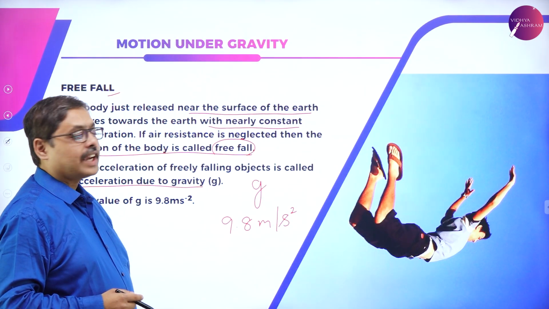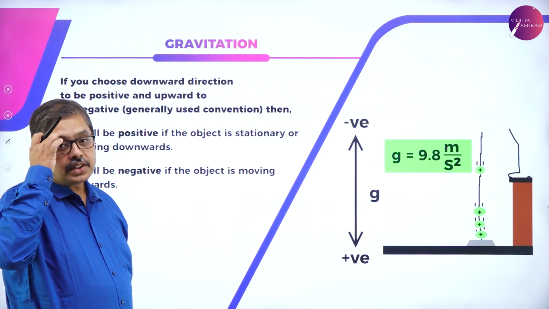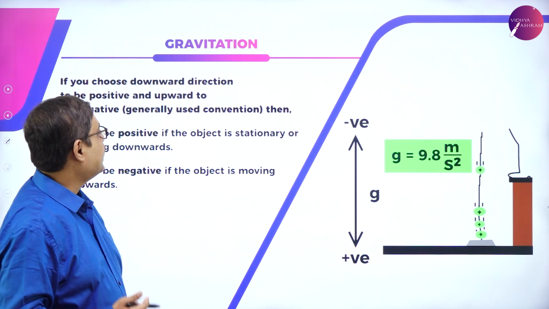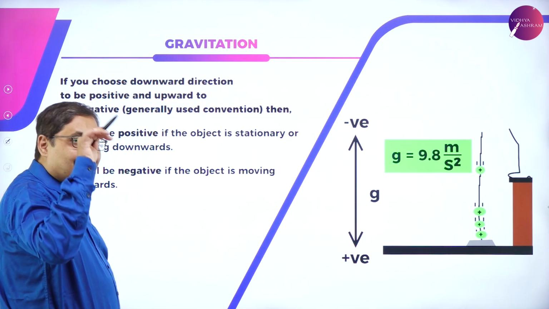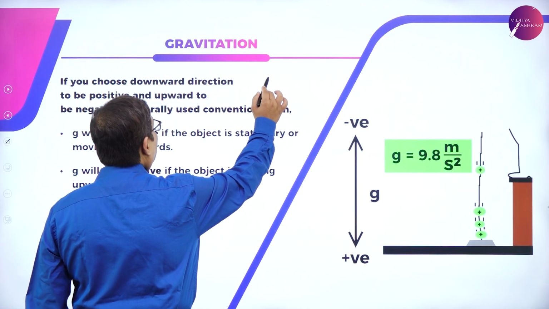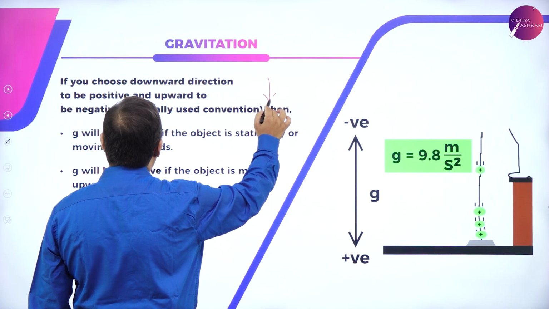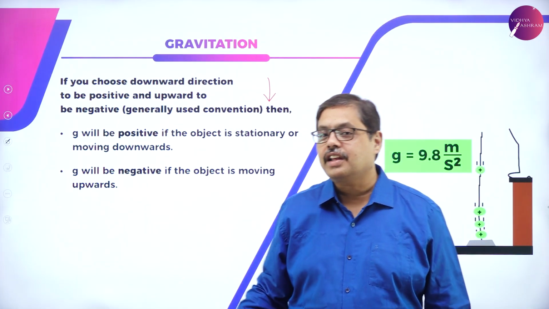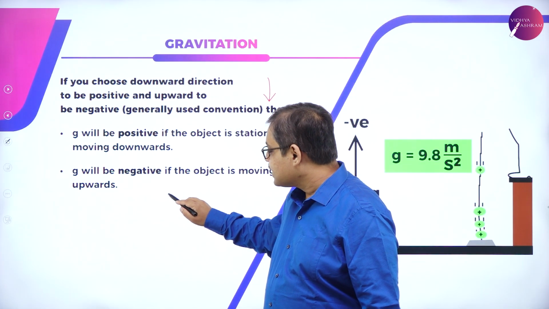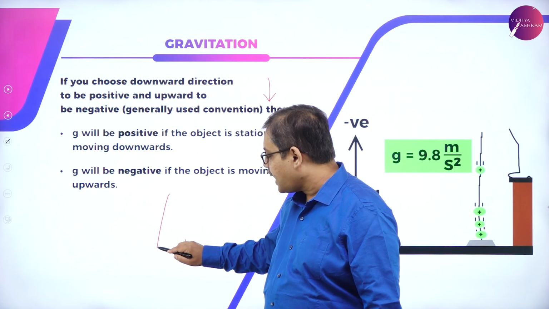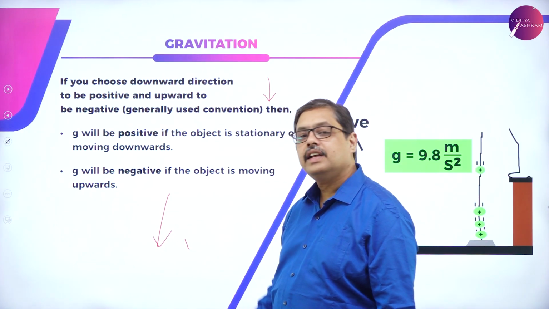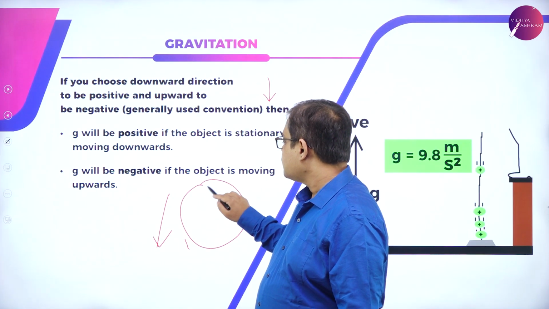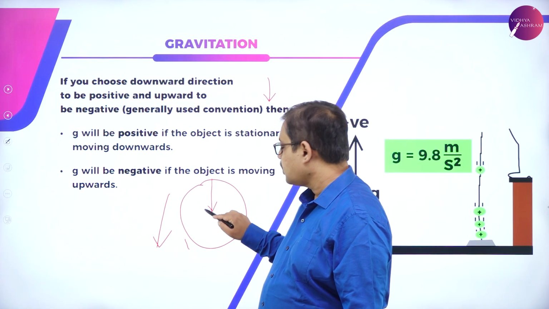Let us check when this acceleration due to gravity is considered to be positive and when it is negative. If you choose the downward direction to be positive, why should you choose it so? Because the gravitational force is acting towards the center of the earth.